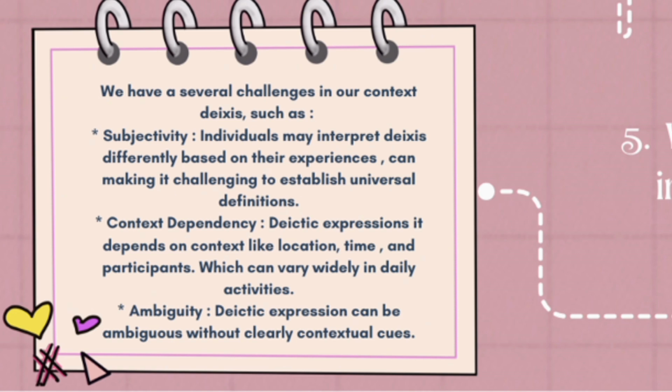So we have several challenges in our context of deixis, such as subjectivity, where individuals may interpret texts differently based on their experiences, making it challenging to establish universal definitions. Second, context dependency. Deictic expressions depend on context like location, time, and participants, which can vary widely in daily activities. And for the last, ambiguity. Deictic expressions can be ambiguous without clear contextual cues.